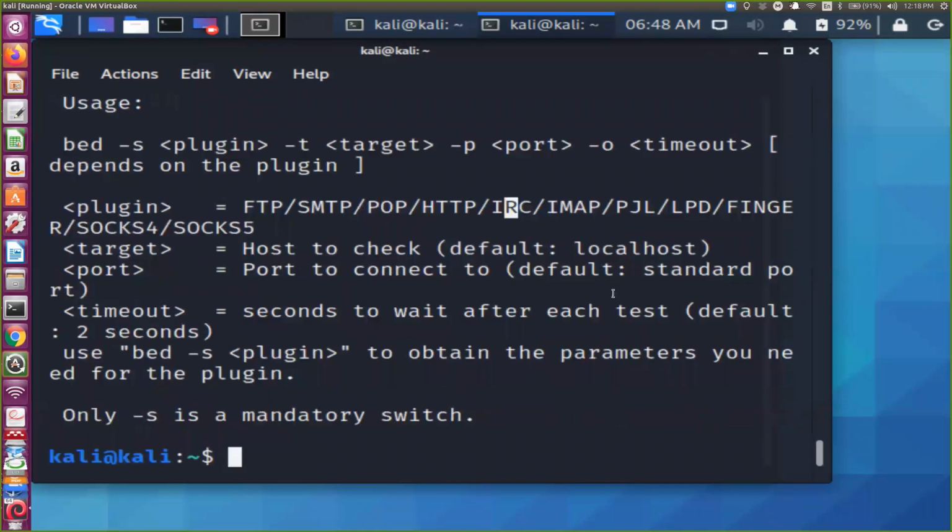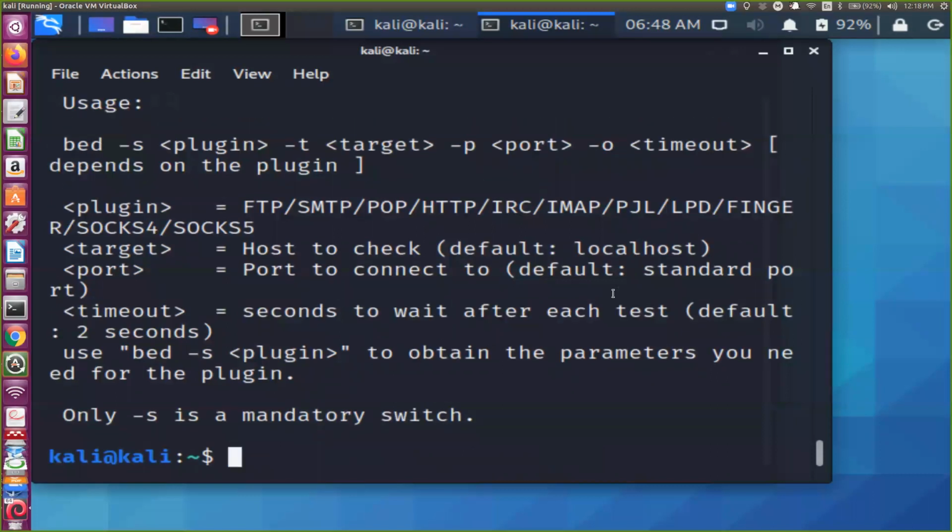So how to check this? We'll use this command BED. Now -s is a mandatory switch. And which protocol do I want to check? HTTP, and target, -t for target. And it's case sensitive: Guru Nanak Dev Engineering College.ac.in. I hope all of you are able to see the command. Before running this, all of you are able to see this command? Yes, sir. Okay.